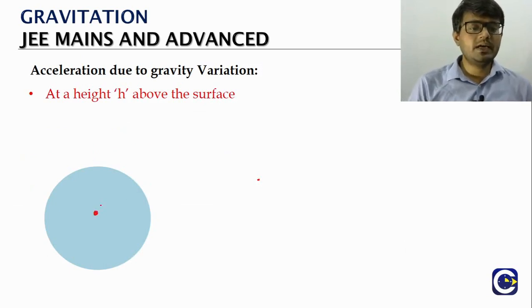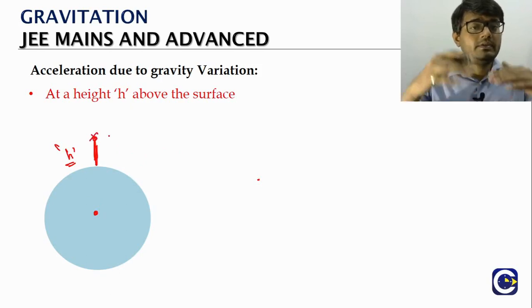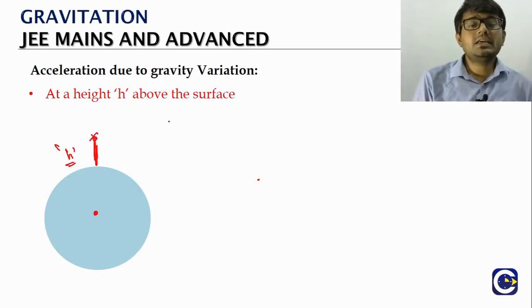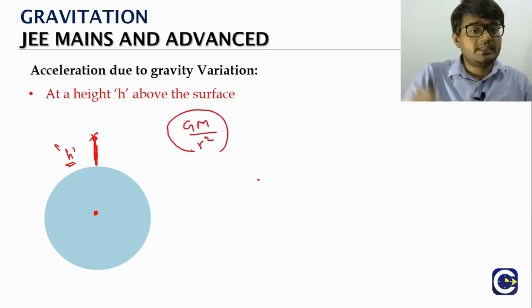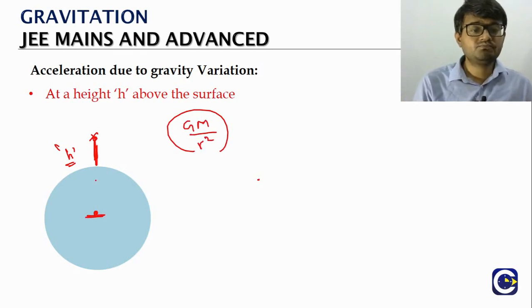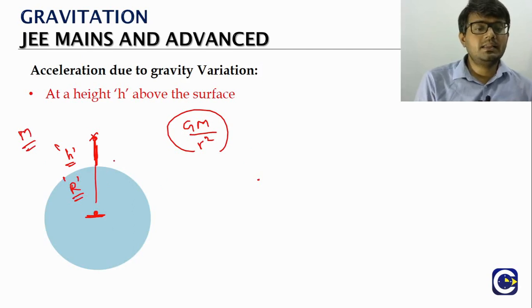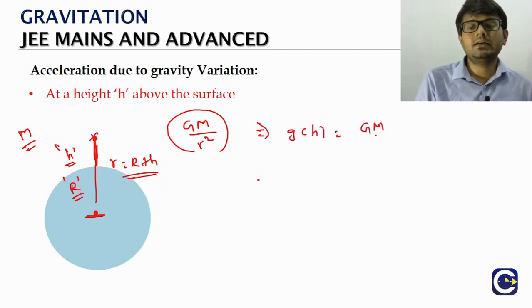So let's say, for example, we are looking at a point which is at a height h above the surface. Now for a point which is outside the sphere, what is the field formula? GM by r square, where small r is the distance from the center of the sphere to the location. So if you take capital R as the radius of the sphere, and the sphere basically means the earth, what is this smaller r going to be? Capital R plus h. So the g at a height h, what is it? It will be GM by (R plus h) the whole square.